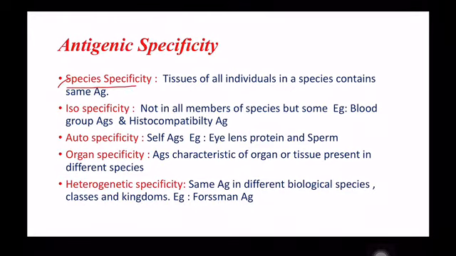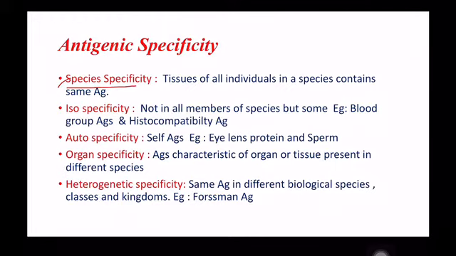First, let me explain about the species specificity. Tissues in all the individuals, all the members of a species, contain species specific antigens.